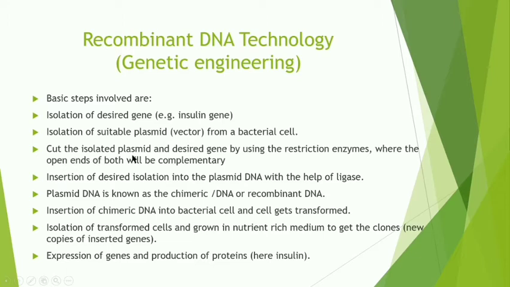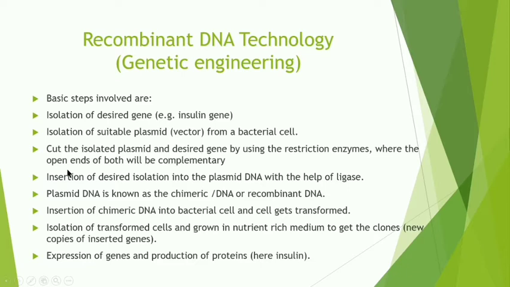Then cut the isolated plasmid and desired gene by using the restriction enzymes. So here, in order to insert this desired gene in the plasmid, it is cut at definite places.